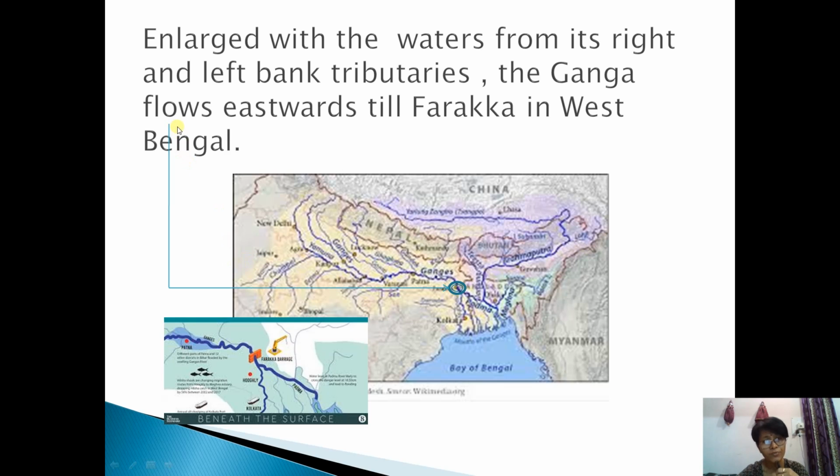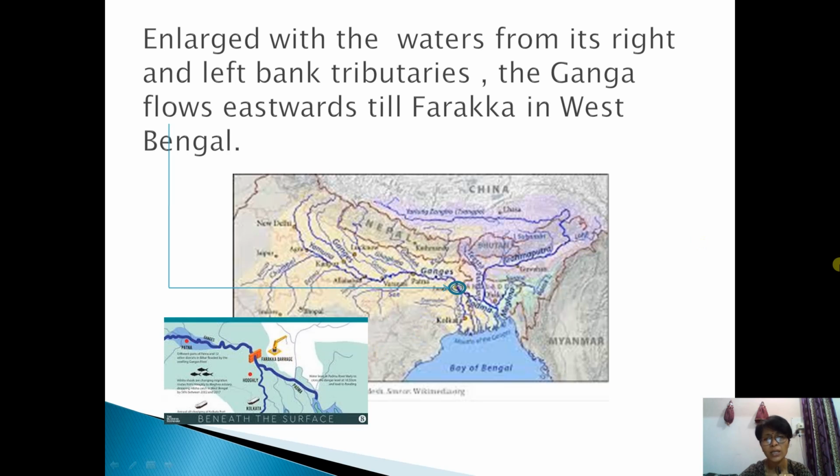The Ganga flows eastward till Farakka in West Bengal. So up till Farakka, you see here one circle I am showing. This is Farakka. Up till Farakka, the river Ganga is flowing towards the east, and Farakka is located in West Bengal. I am showing here this is Farakka barrage.